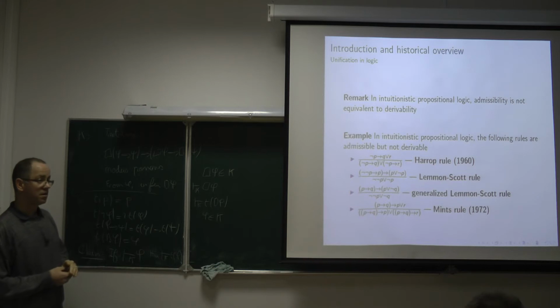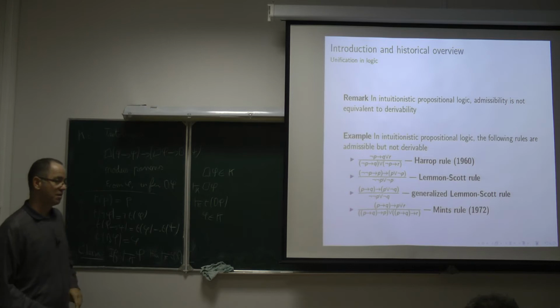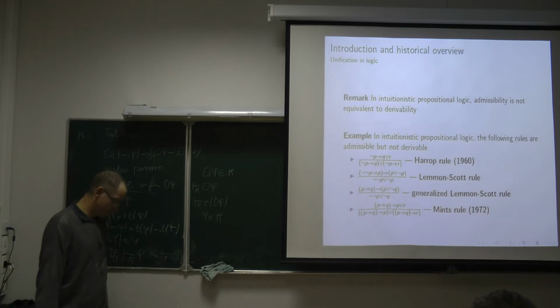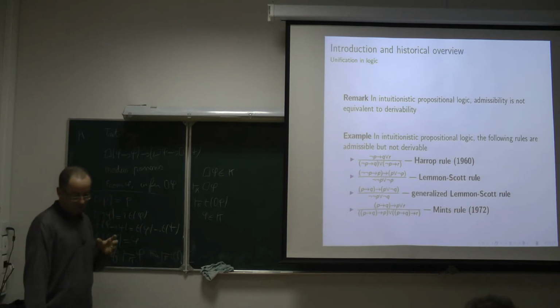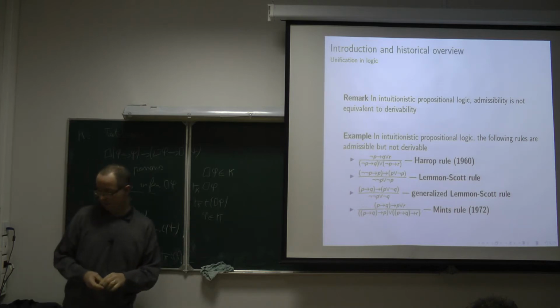Is it always the case that if we take the Gödel translation of an intuitionistic admissible but non-derivable rule, the result will be an admissible but non-derivable rule in this form? I don't know. There is a connection between admissibility in intuitionistic logic and admissibility of the translation of that rule by means of the Gödel translation, shown by Rybakov a long time ago, but I don't know it precisely.